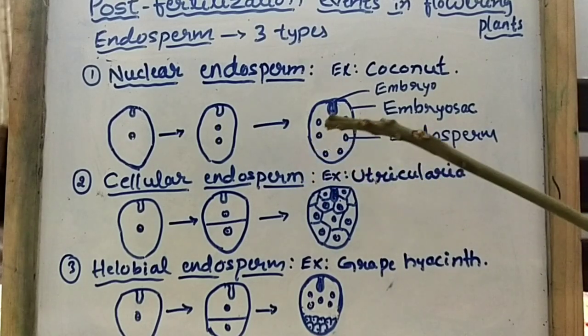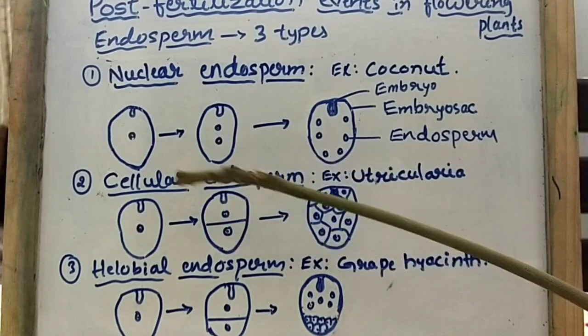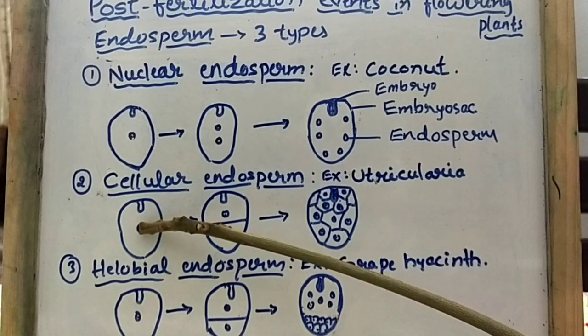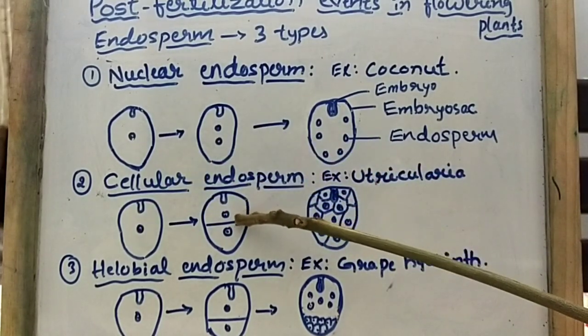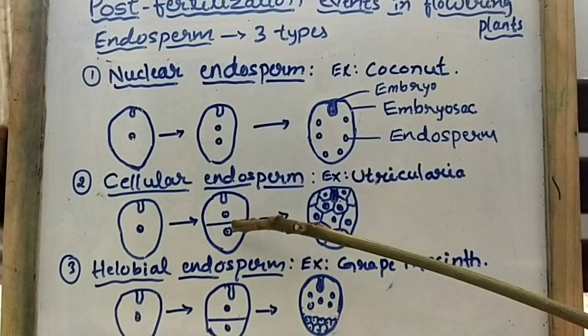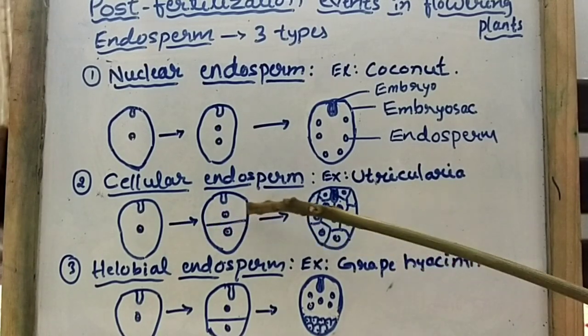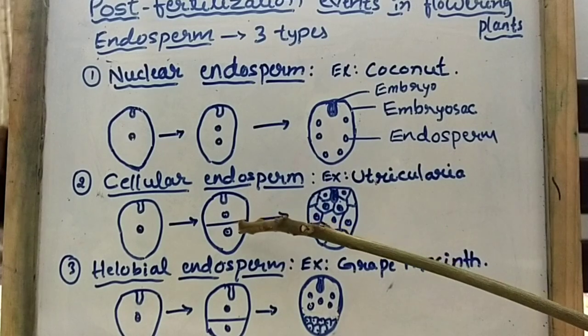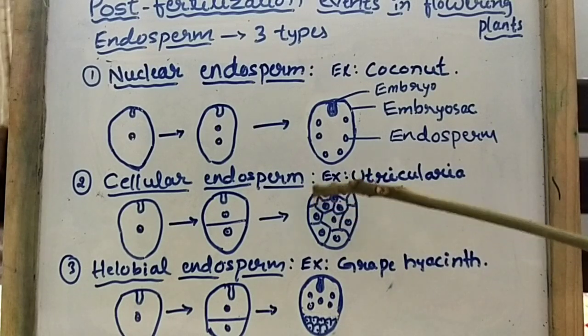What difference do we have in this? Here in the cellular endosperm, the primary endosperm nucleus divides many times and each division is followed by wall formation. Here you can see the formation of the wall. Karyokinesis is followed by cytokinesis. Here division of the nucleus takes place and also division of the cytoplasm. So whenever cytokinesis takes place, definitely we can see the wall formation.